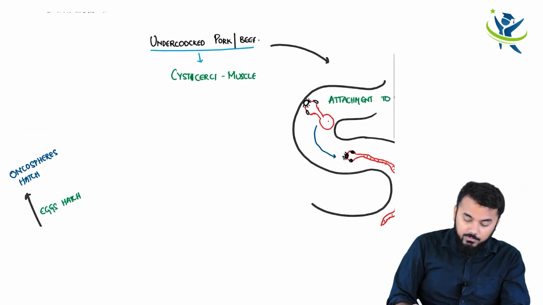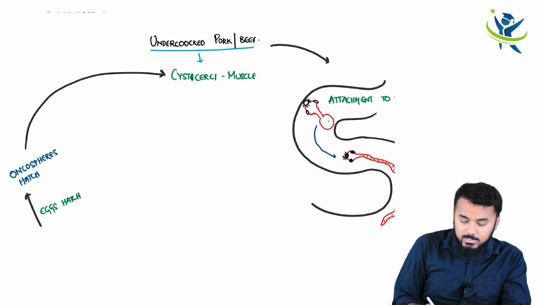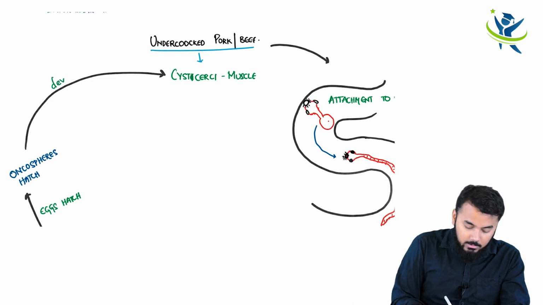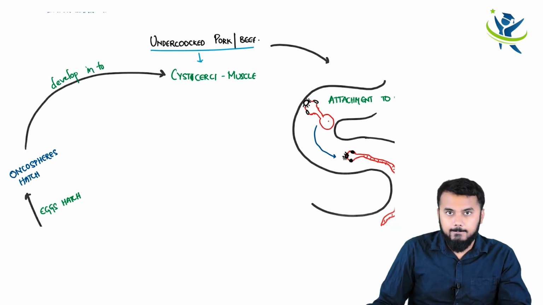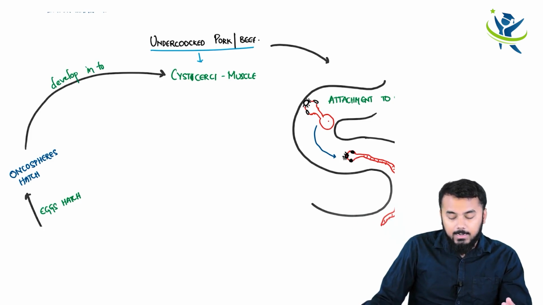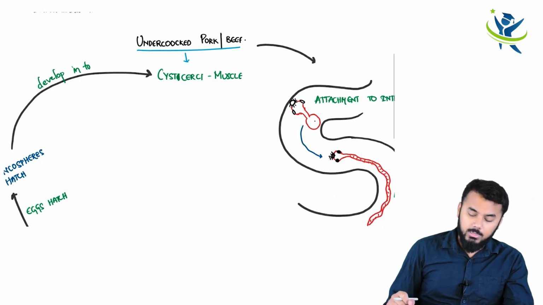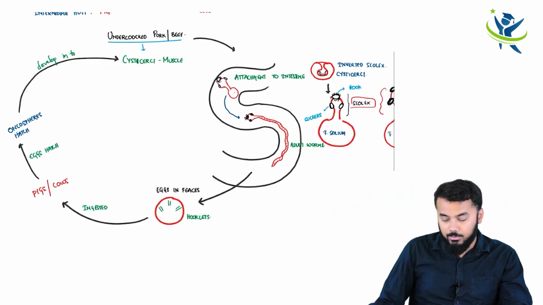And these oncospheres will develop into cysticerci in the muscles. And if someone has eaten improperly cooked muscle, I mean the pork or the beef, then obviously again the same cycle is going to repeat. Okay, so this is the basic cycle which you need to know.